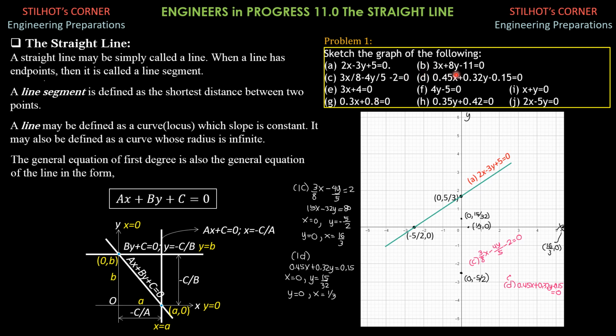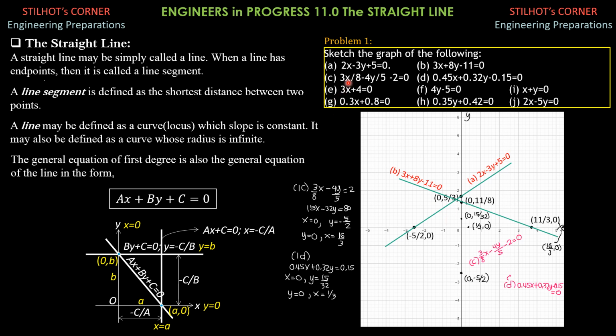We then proceed to b. When x is 0, y is 11/8, 1 3/8, or 1.375, somewhere here, positive. So 0, comma, 11/8. Then when y is 0, x is 11/3. That's 3 2/3, 3.67, somewhere here. And that's 11/3, comma 0. And we join these 2 points with a straight line, then extend. Then that's the graph of 1b, 3x plus 8y minus 11 equals 0.